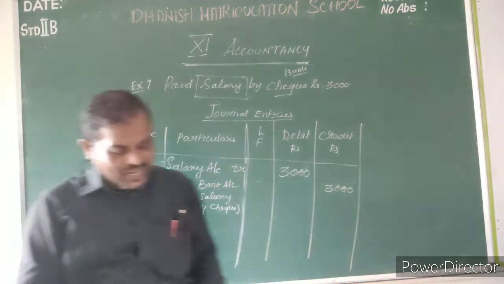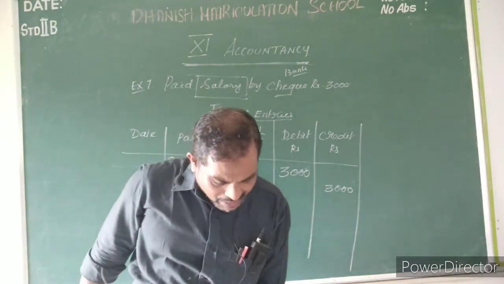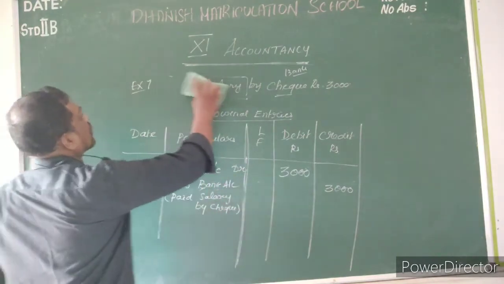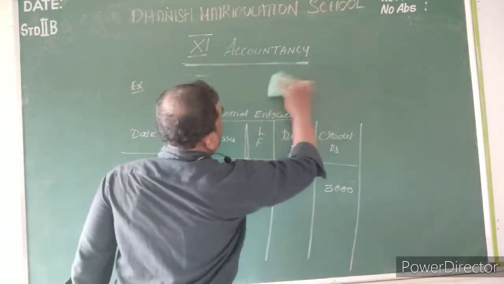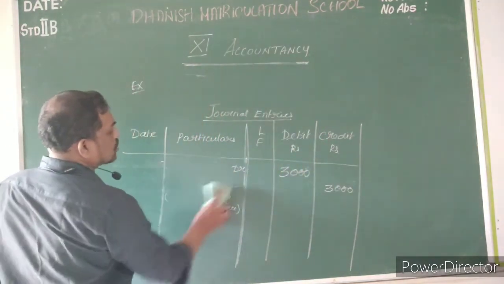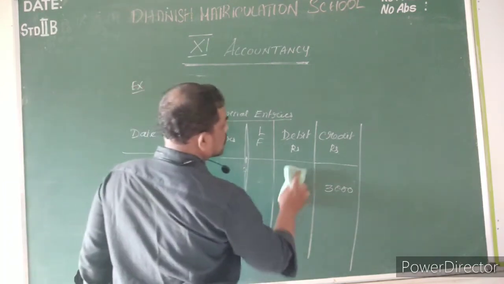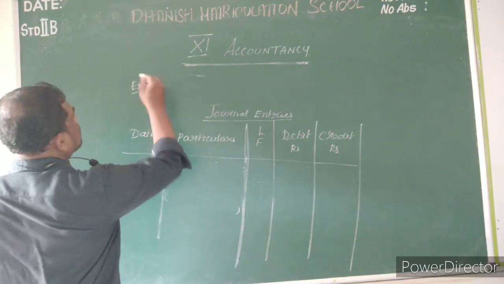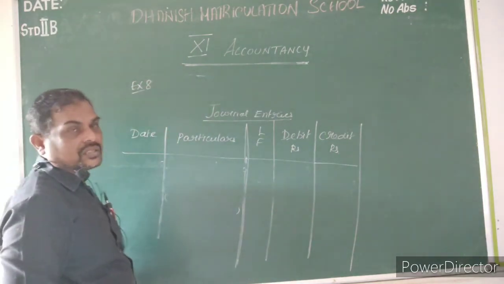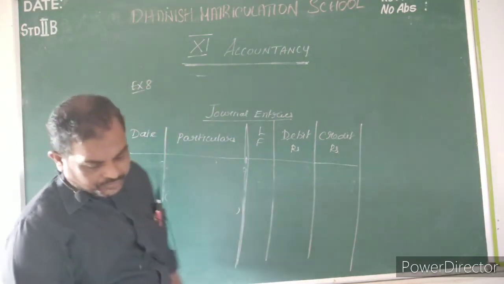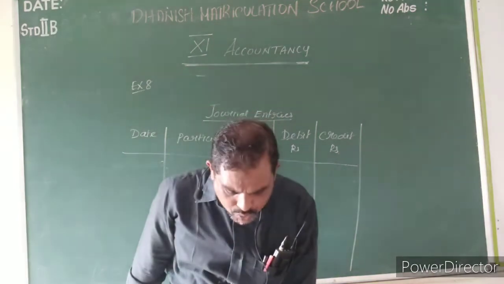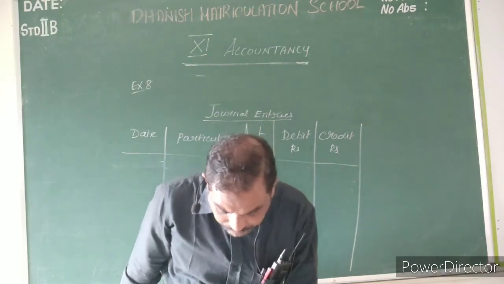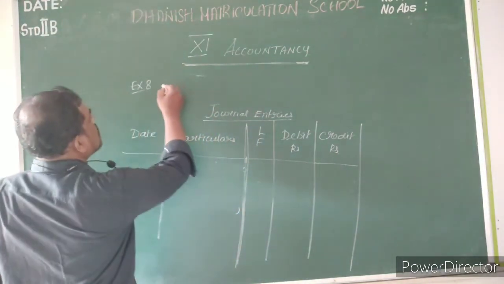Now the third transaction is example 8. Example 8, I'll teach you now. What is example 8? Sold goods to Mahesh on credit rupees 9,000.